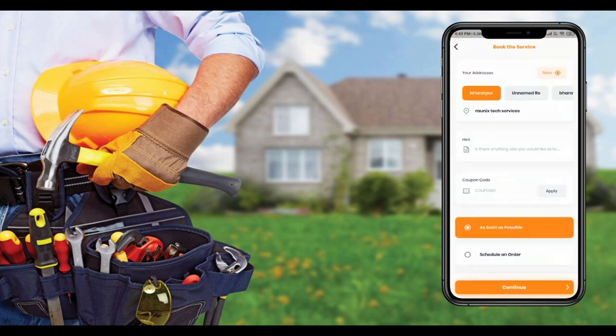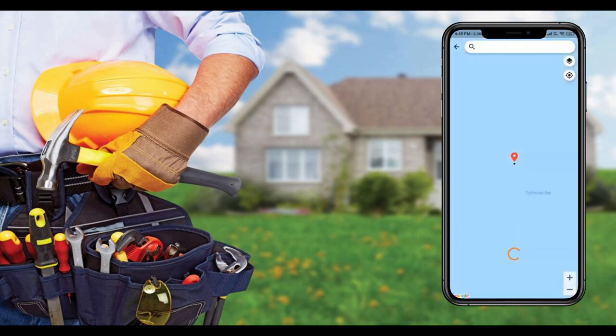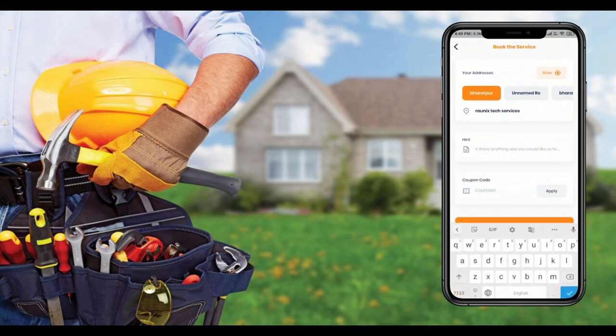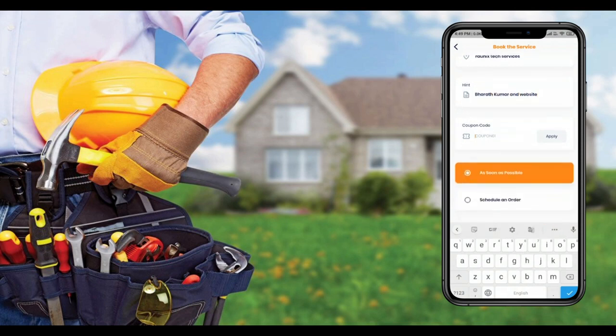Now choose your address. You can add a new address from here, but now let's select our already available address, and now you can add the hint over here like this. If there is any particular coupon code, if you want any particular discount, you can add the coupon code from here.